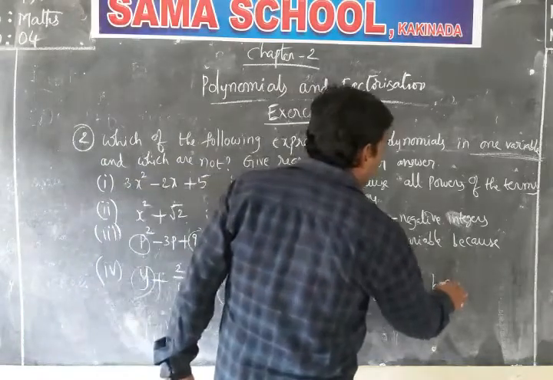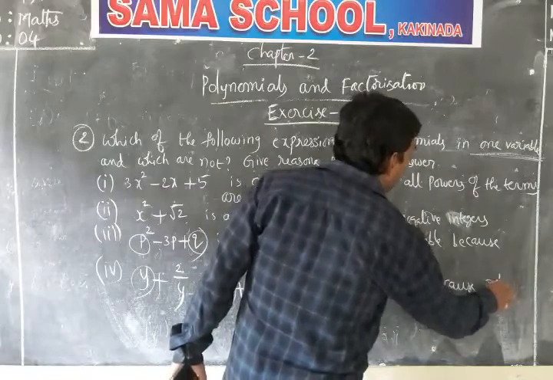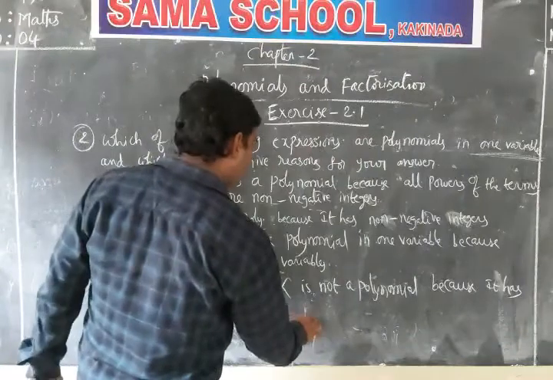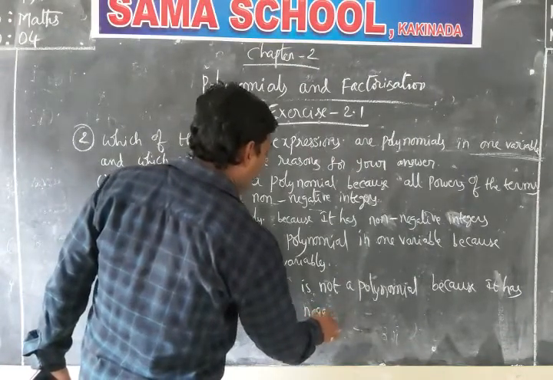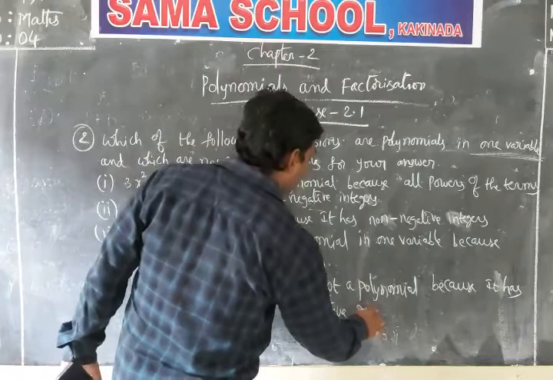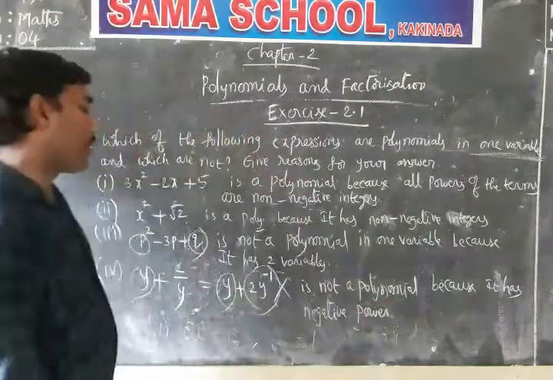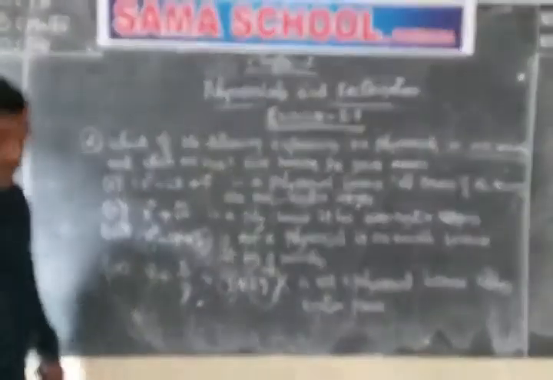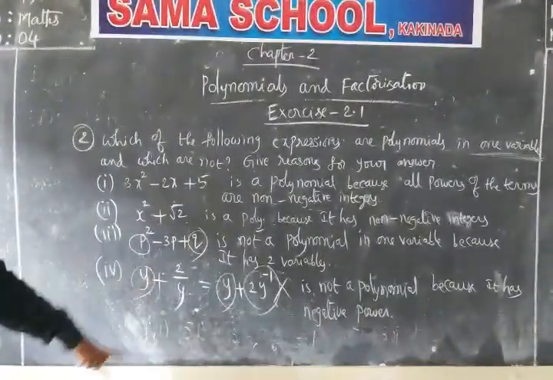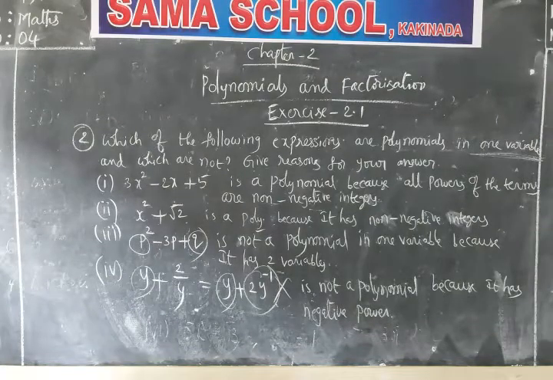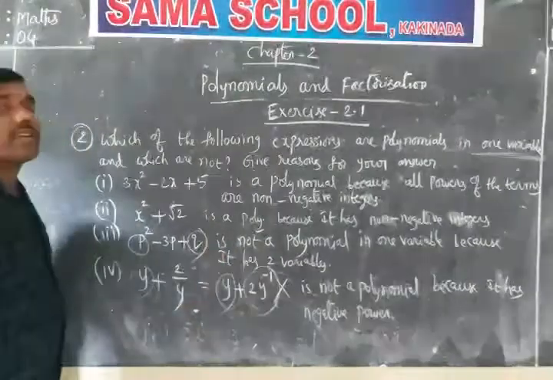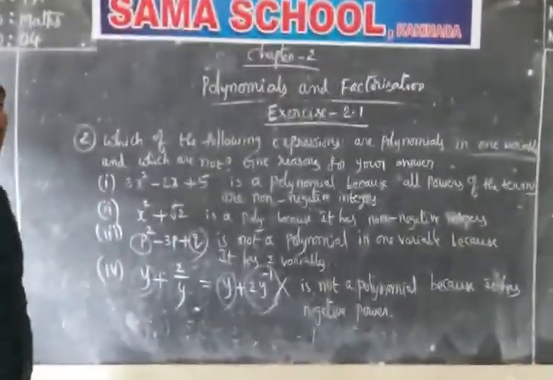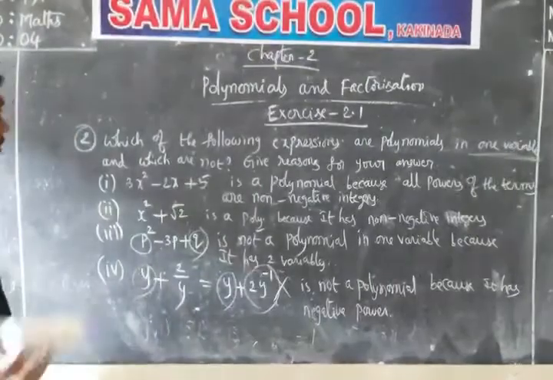It has a negative integer power. Just briefly I am writing, you can understand; while you are writing, you can write the full information. y plus 2 by y is not a polynomial, because 2 into y power minus 1 has a negative power. Understood? Negative power we can't consider. Every power should be a non-negative integer. Okay, come to the next one.